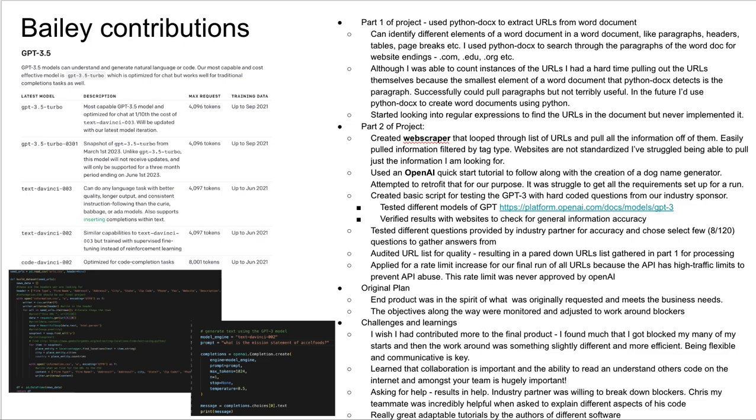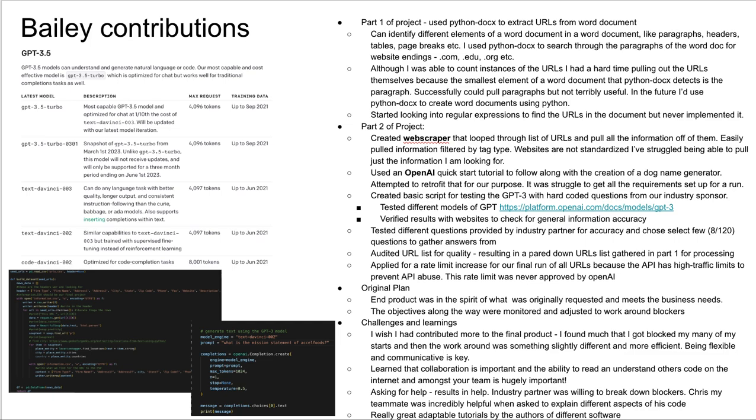For part 2 of the project, we needed to use the list created in part 1, the list of URLs, scrape those URLs, and pull out information that would be helpful for categorizing. So I used Beautiful Soup as a web scraper to loop through the list of URLs and pull out information from them. With Beautiful Soup, you can easily pull out information by tag type, which was pretty useful. Although pulling by tag type isn't great for non-standard websites, and we had over 1,000 websites, so that was interesting.